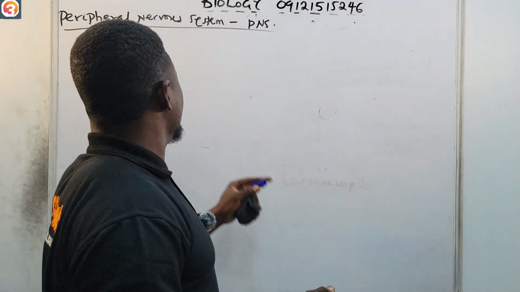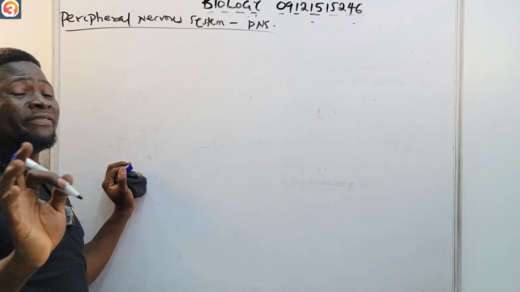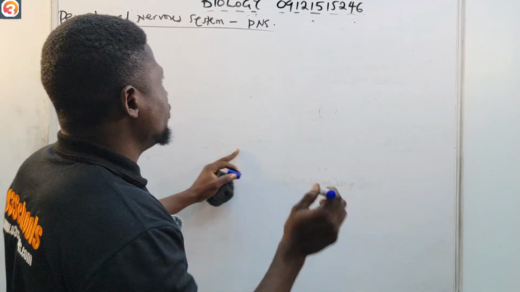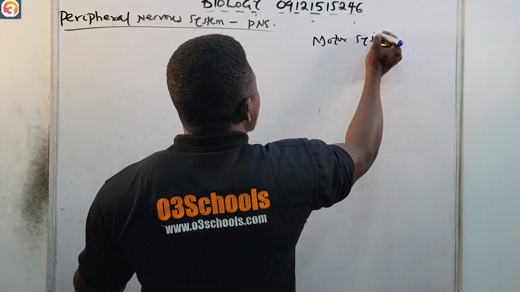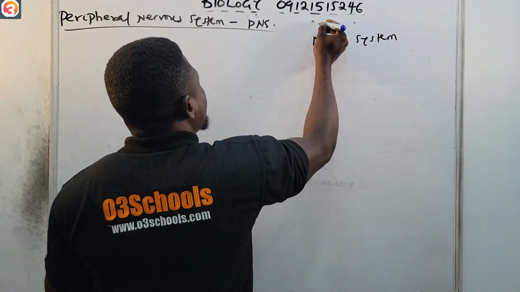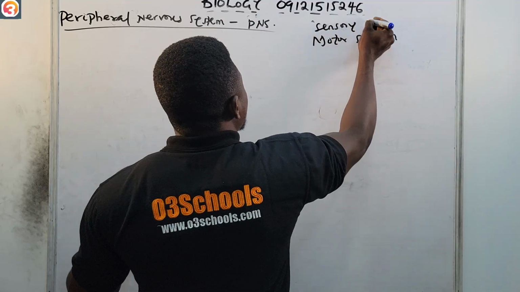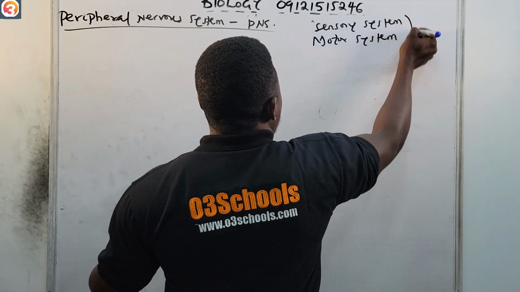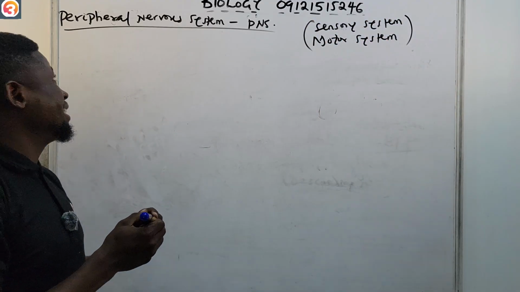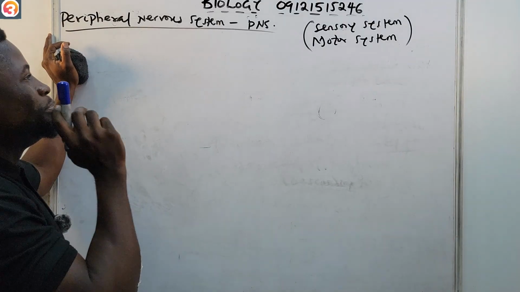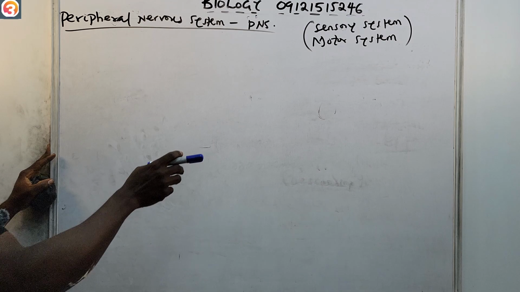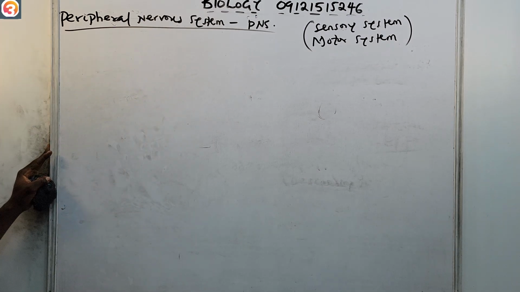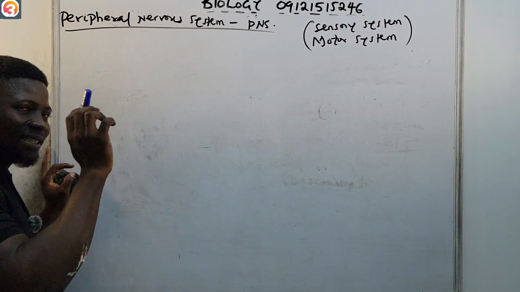So now let us go to the peripheral nervous system, and we say that the peripheral nervous system consists of the motor system and the sensory system. Take note. So we say that the peripheral nervous system, the PNS, consists of the sensory system and the motor system.